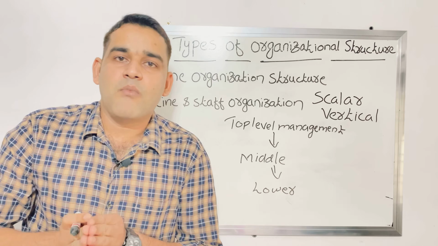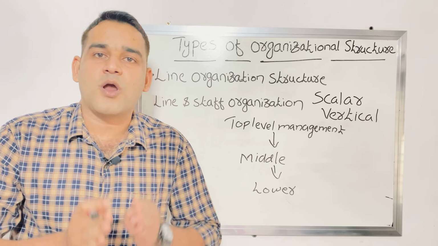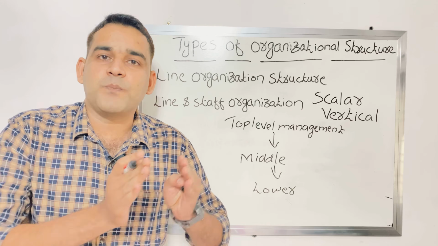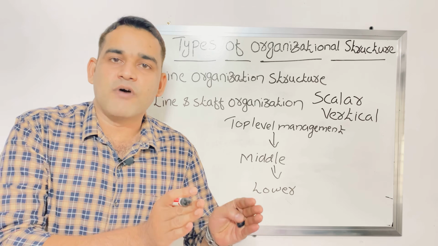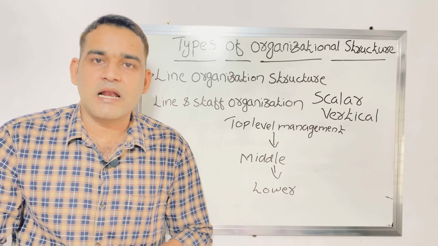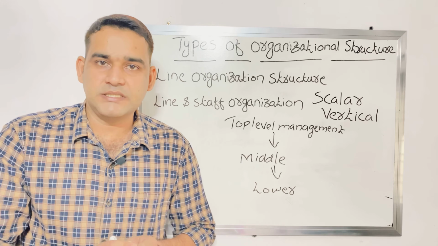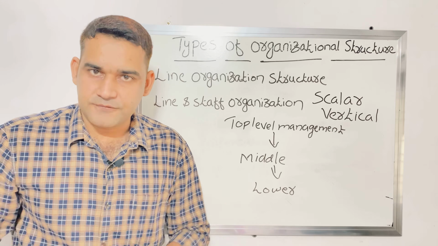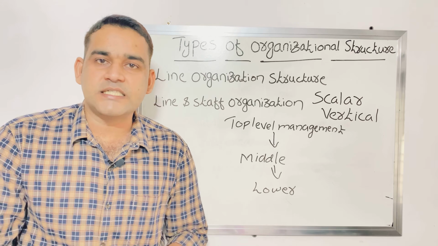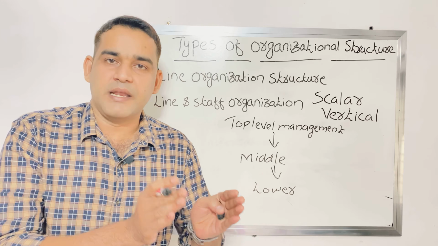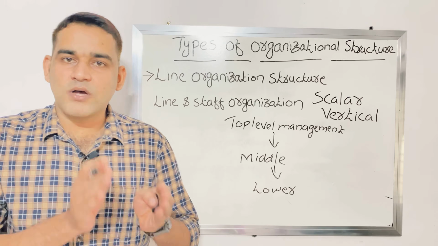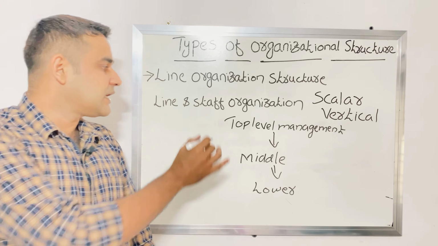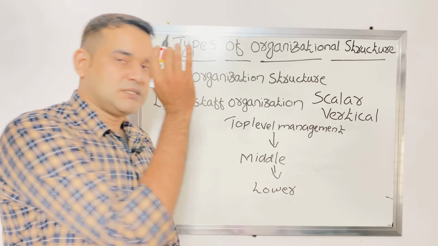Most of the directions are transmitted from the top level management to the managers, then to the supervisors, then to the staff and workers. Most of the decisions in that organization, or in the hospital or any institution, are taken by top level management.